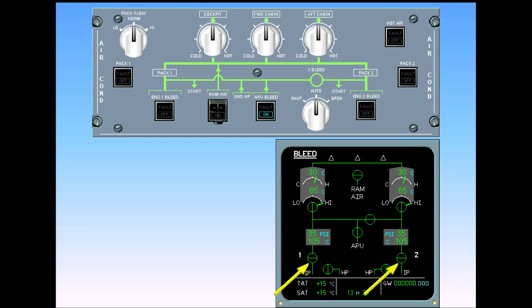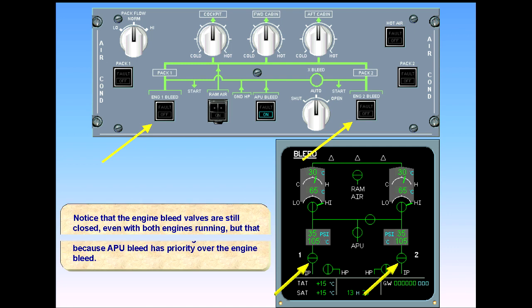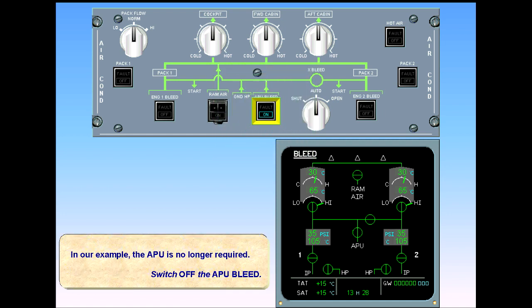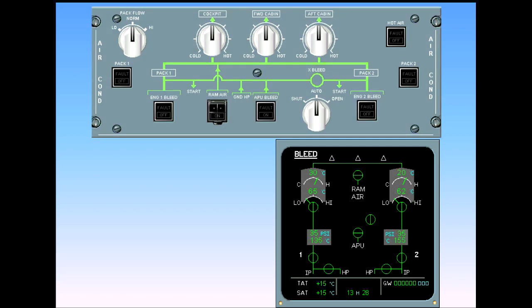Notice that the engine bleed valves are still closed, even with both engines running, but that there are no bleed valve fault lights. This is because APU bleed has priority over the engine bleed. In our example, the APU is no longer required. Switch off the APU bleed. When the APU bleed switch is selected off, the APU bleed and cross bleed valves close. The link lines disappear, and both engine bleed valves open, supplying the packs with bleed air.